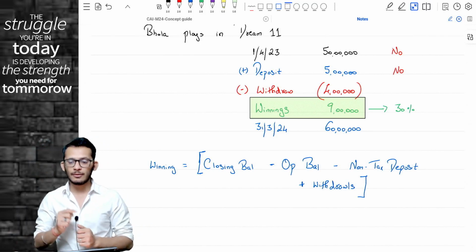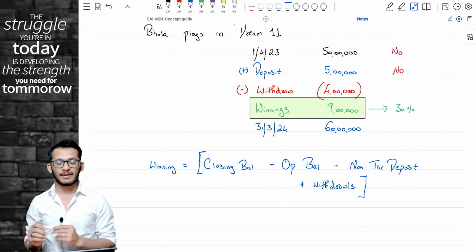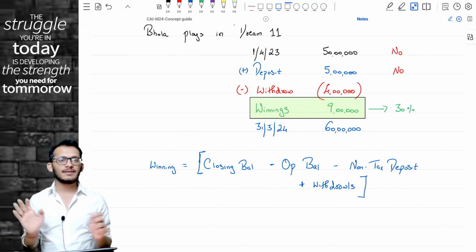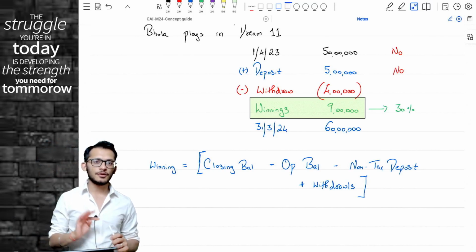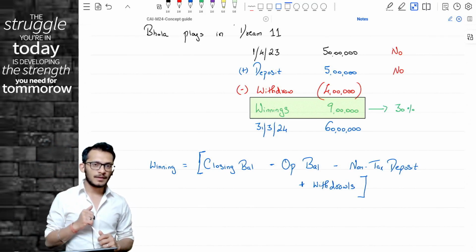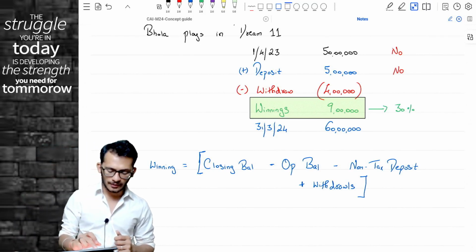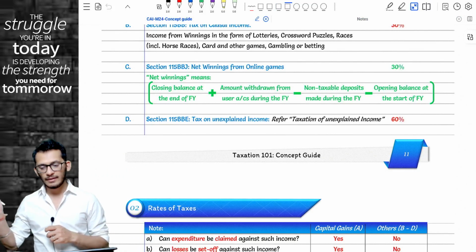Now, what is the provision, Rahul? The provision is the same as normal winnings. Income tax comes and says, take this winnings of 9 lakh rupees, tax it at the rate of 30%. No basic exemption limit to you. No set off of losses to you. No other expenses will be allowed as a deduction. Take the number, flat 30% tax is what you're going to pay. This is what the formula is.